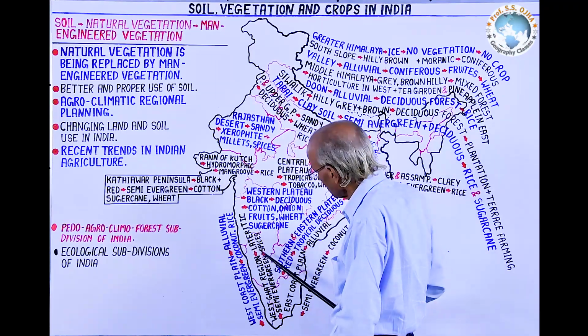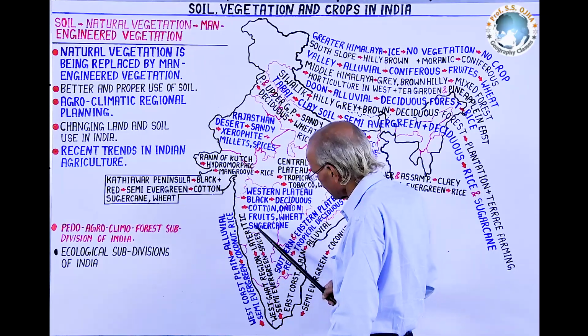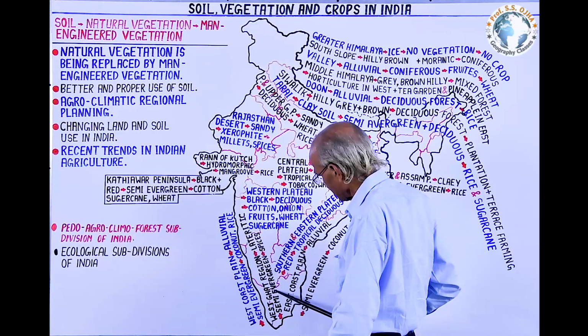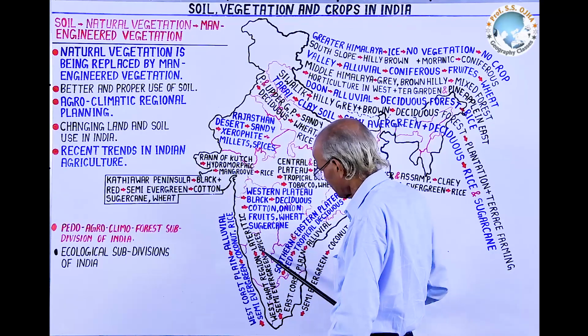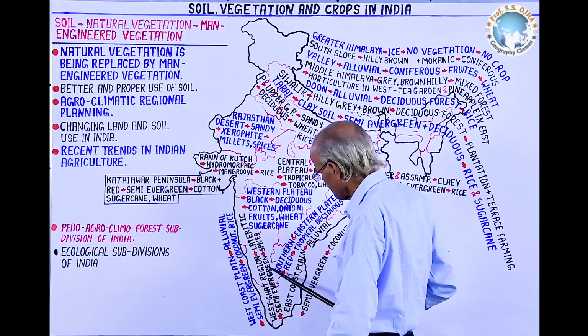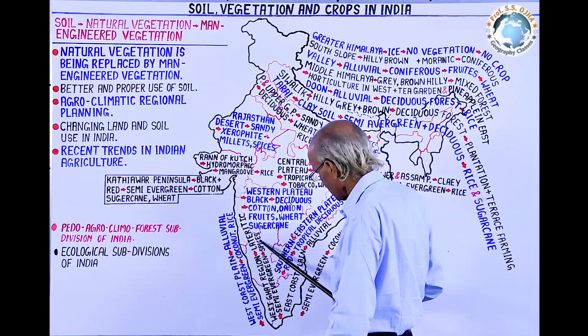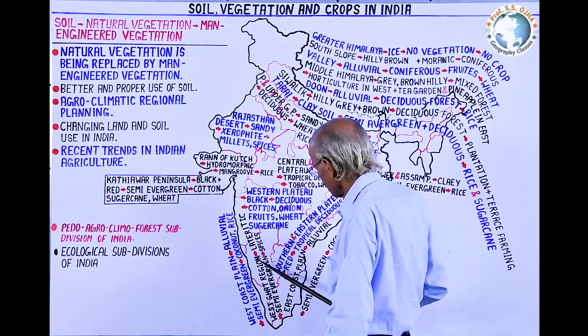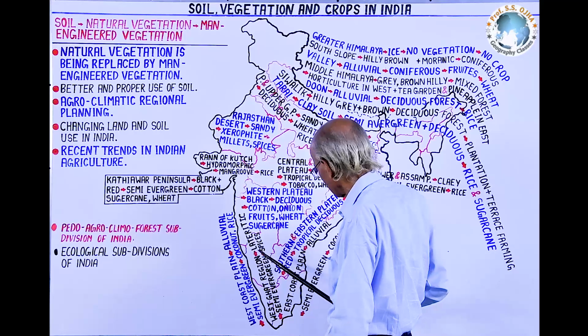And this is the West Ghat ecological region, which is characterized with laterite type of coarse soil, and there semi-evergreen forest, especially mixed with deciduous species, is found, which has been cut, and there is plantation agriculture of spices, and this is an agriculturally developing area where there are new trends in agriculture.